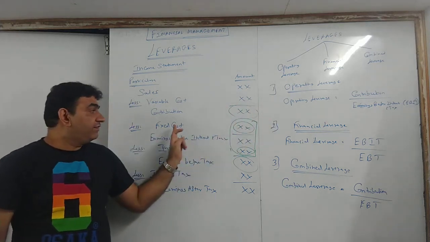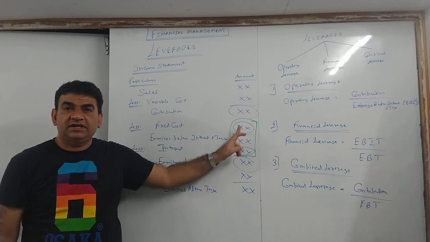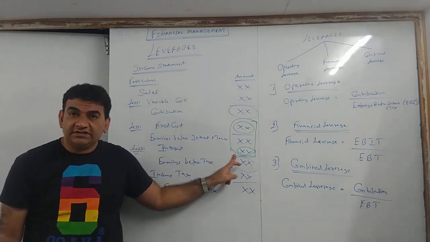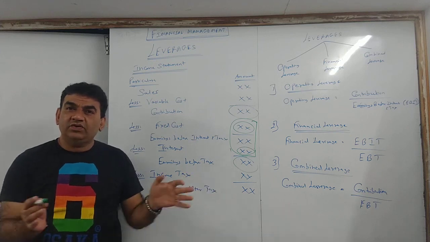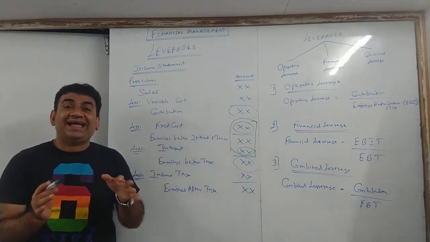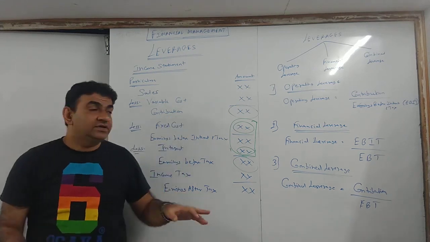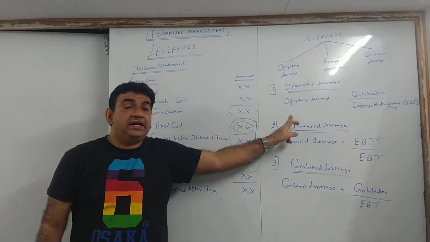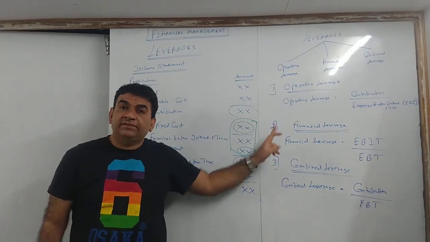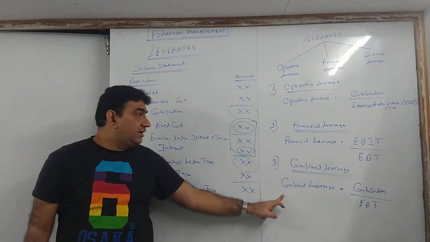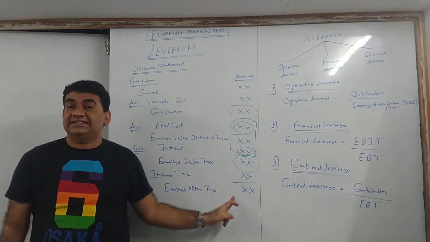Operating showed how effectively we use fixed cost. Finance showed how effectively we use the interest bearing funds. So combine is nothing but the total of the two. How effectively we use our fixed costs as well as the money which we borrowed. So that is the logic. It is a combination of operating and finance leverage. Operating only fixed cost, finance only interest, combine fixed cost plus interest.